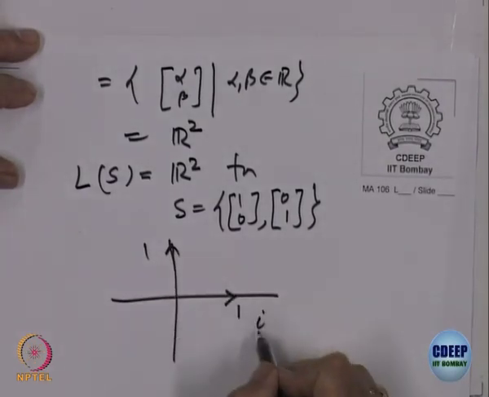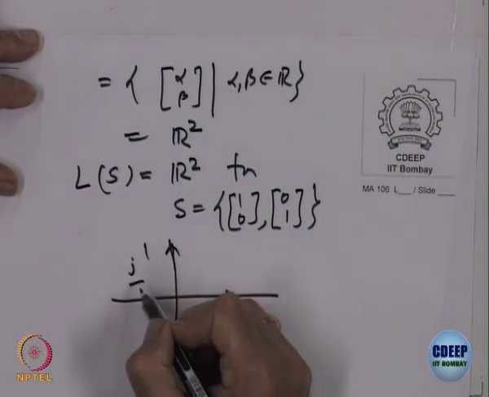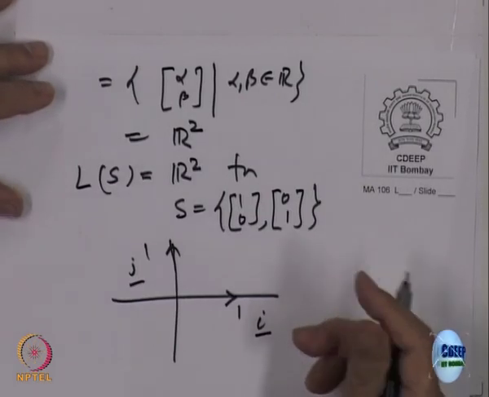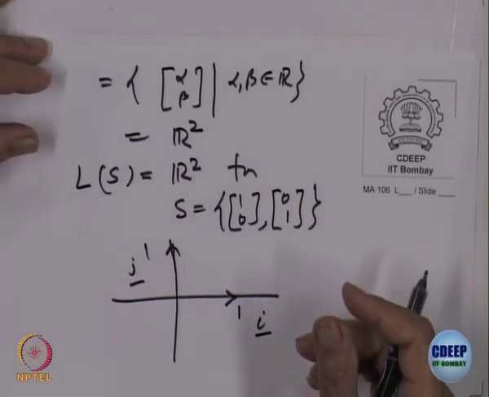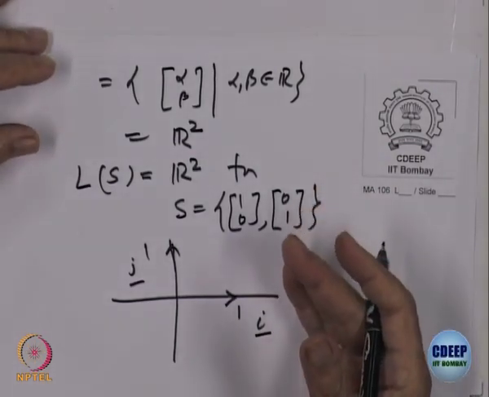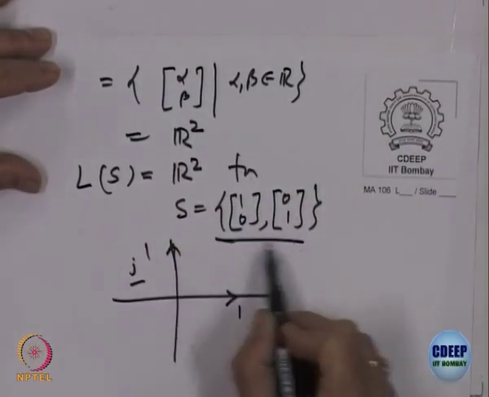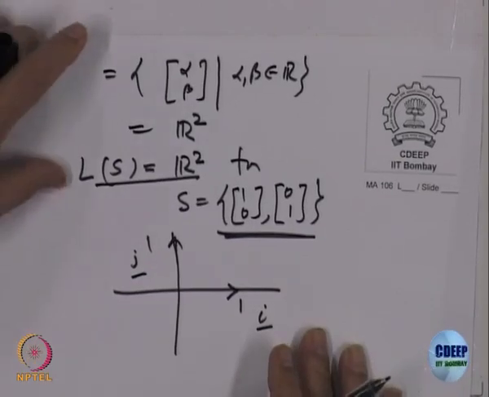So, normally you call this i and this j. What is every vector? Some alpha times i plus beta times j, right. So, that is precisely what we have done in a different language, that is all. So, that means the linear span of these two vectors is equal to the whole of R 2, right.